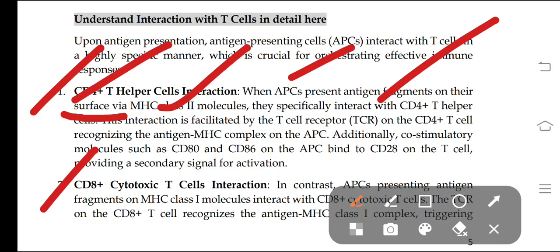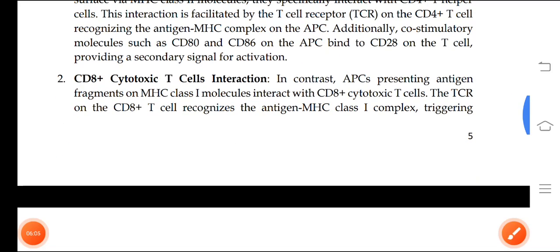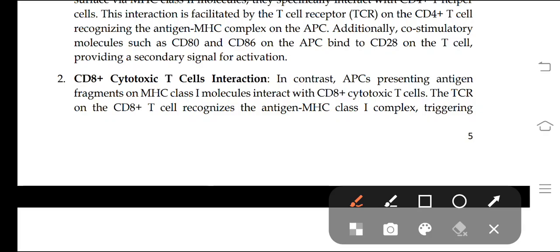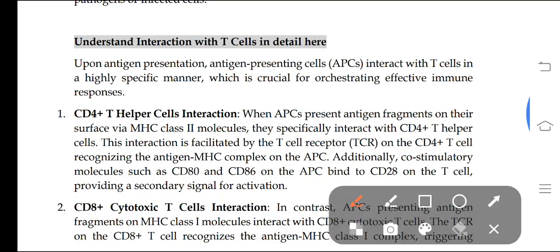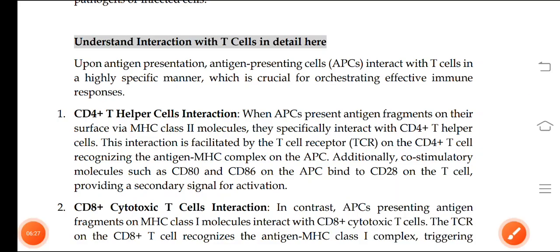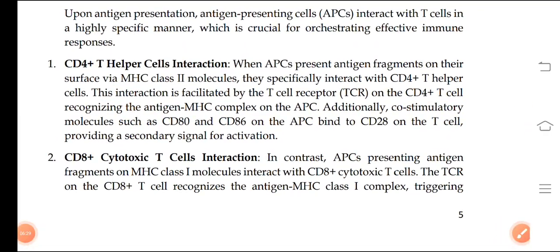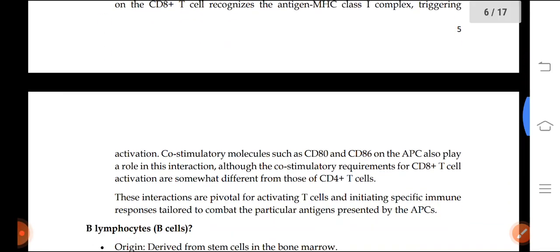While in the CD8 plus cytotoxic T cell interaction, these antigen presenting cells capture the antigens and present the antigen fragments on MHC class 1 for CD8, and for class 2 it will be CD4. You just remember these two things and then later on you can go through this. It will be very useful for your recognition.